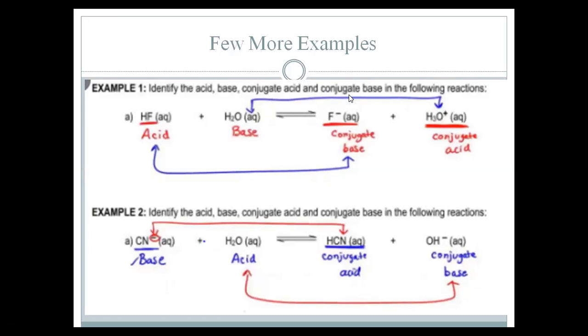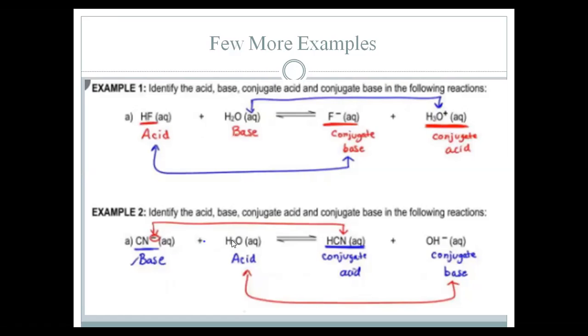And the products that are formed after donating and accepting are known as conjugate base and conjugate acid. After donating, hydrogen fluoride is changing to the fluoride ion, and this fluoride ion is a conjugate base, and water after accepting a proton is changing into the hydronium ion, that is the conjugate acid.